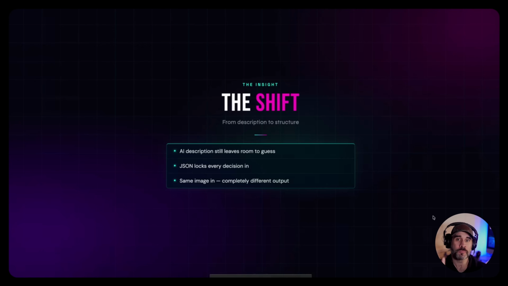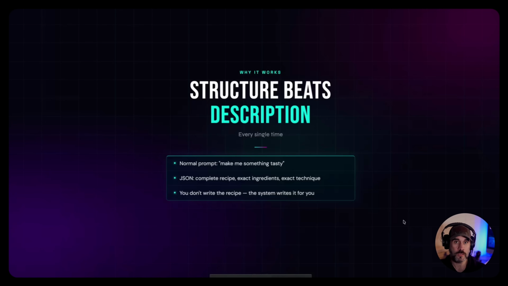So anyways, I started thinking, if AI can look at the instructions that I give it and give me back a JSON code to use as a prompt, could it actually look at an image, analyze an image, and give me back a JSON prompt instead of just using a text prompt? Not a description, not a paragraph, but an actual structured profile with every single decision locked in. So I tried it, and that was the answer. It was consistent results. It looked like what she actually wanted on the actual first try.